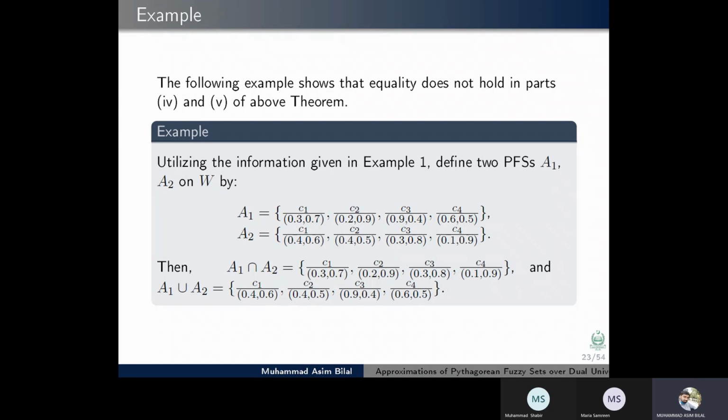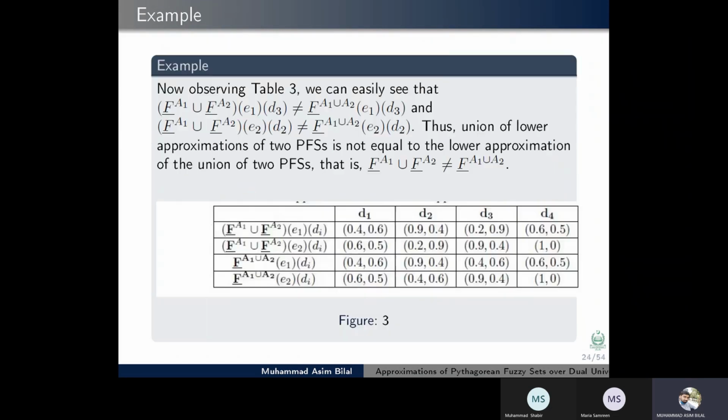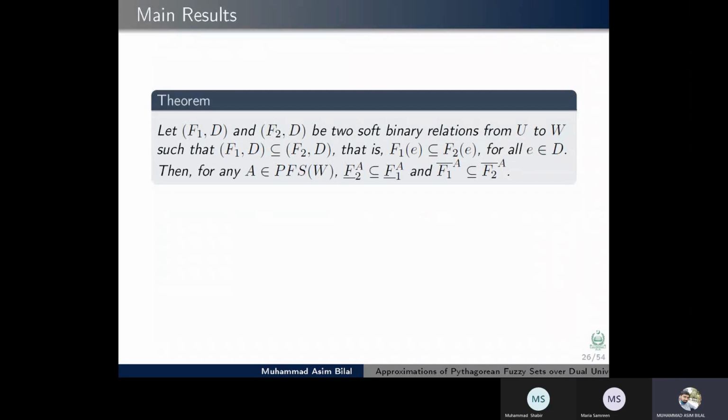Then A1 intersection A2 is equal to this, and A1 union A2 is equal to this. Observing Table 3, we can easily see that the equality does not hold for the two Pythagorean fuzzy sets. Similarly, Table 2 shows this with respect to intersection.